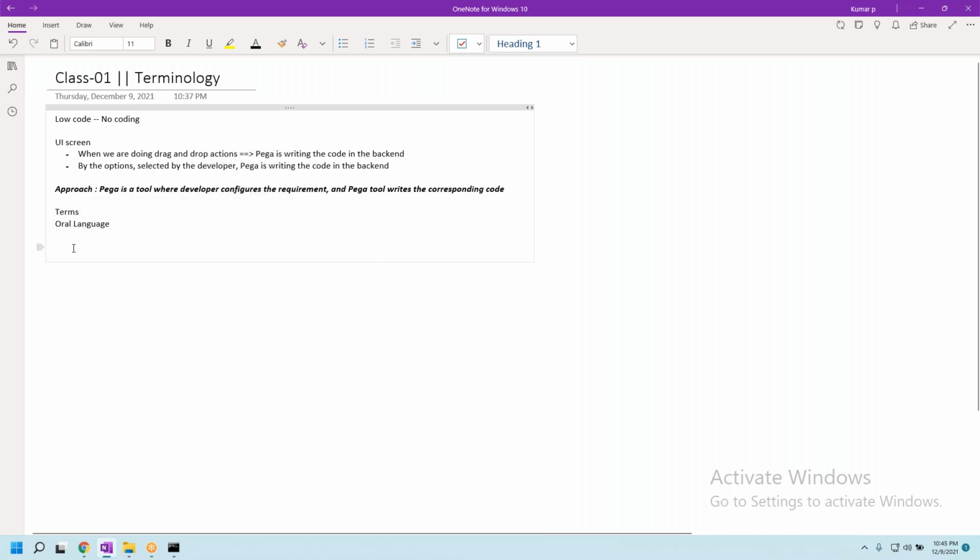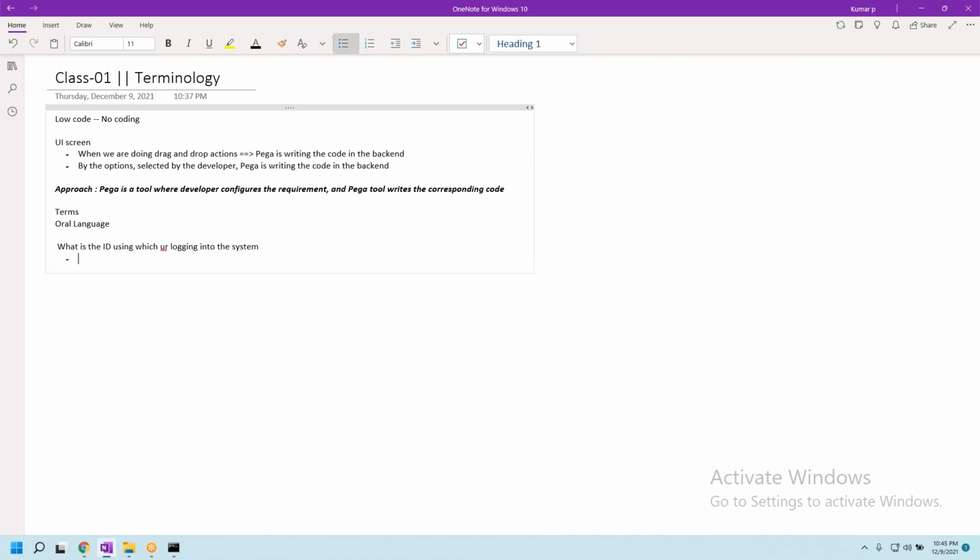How many of you have Gmail IDs? Obviously, everyone has Gmail IDs. That is the reason you are able to log in now, or maybe you got a link on WhatsApp and you are able to log in. So what is the ID using which you are logging into the system? What is it called? User ID, sir. Simple, right?